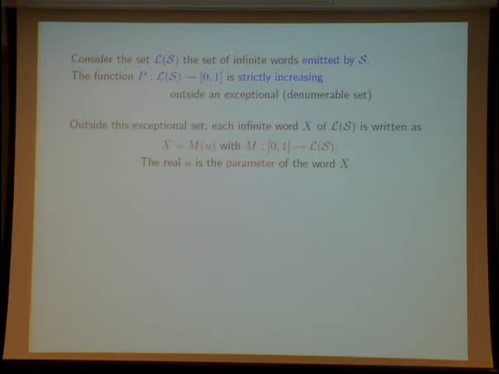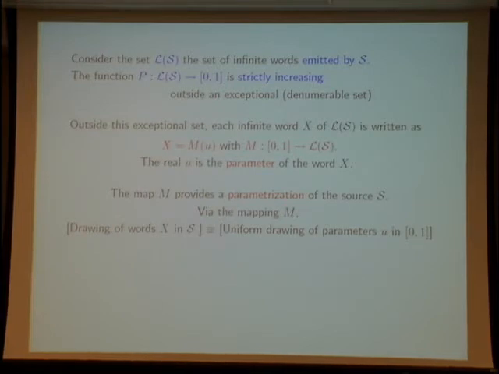This means that each word produced by the source is defined by some real u of the unit interval, and the real u is the parameter of the word. So now each word can be described by this parameter.